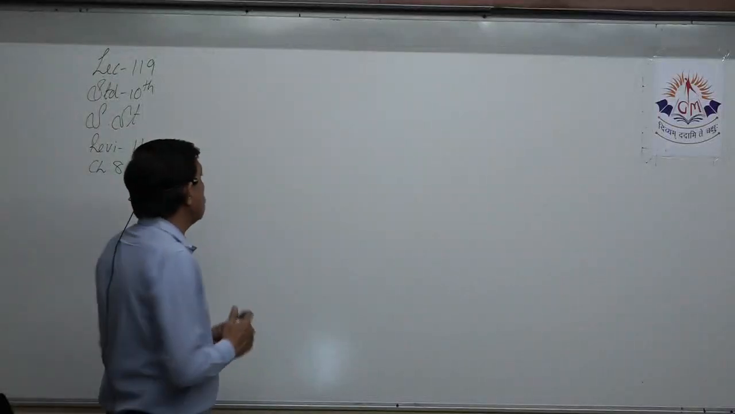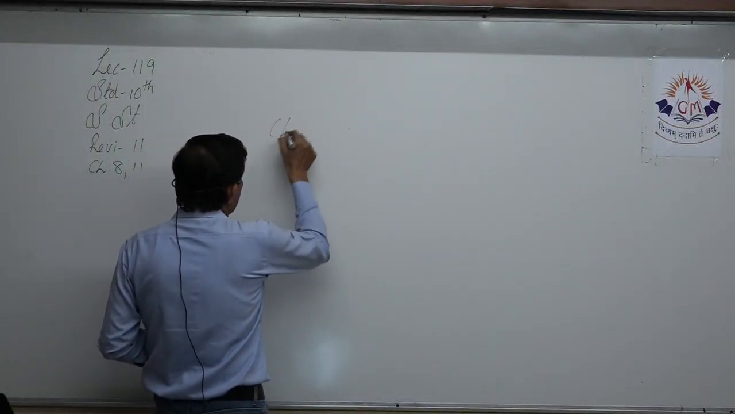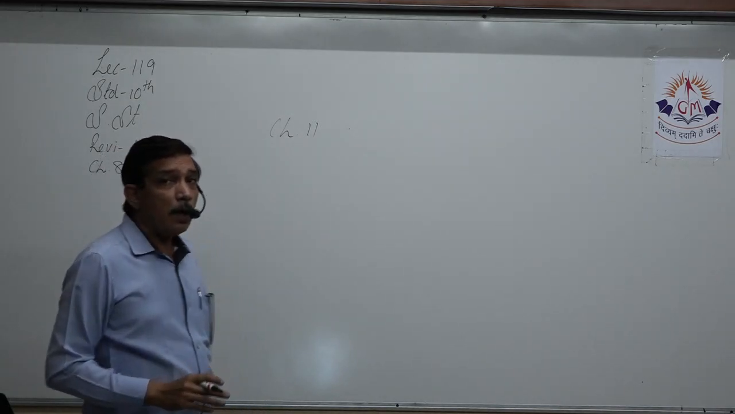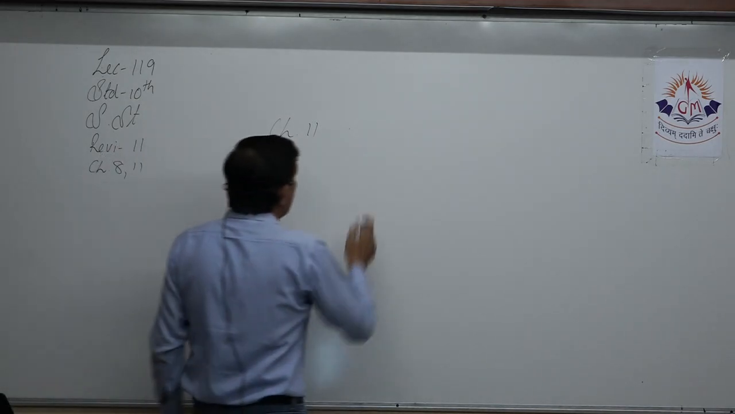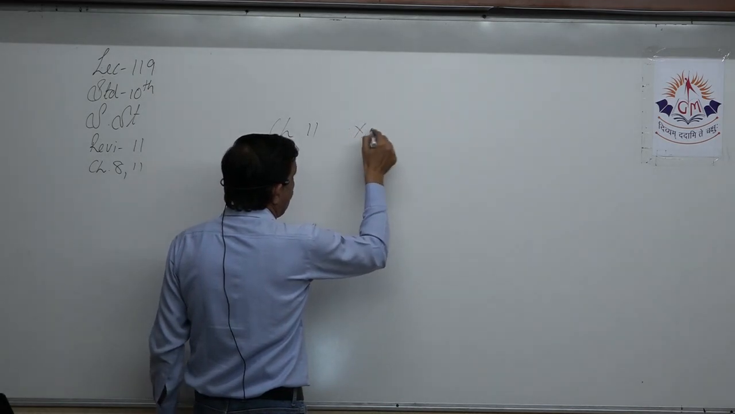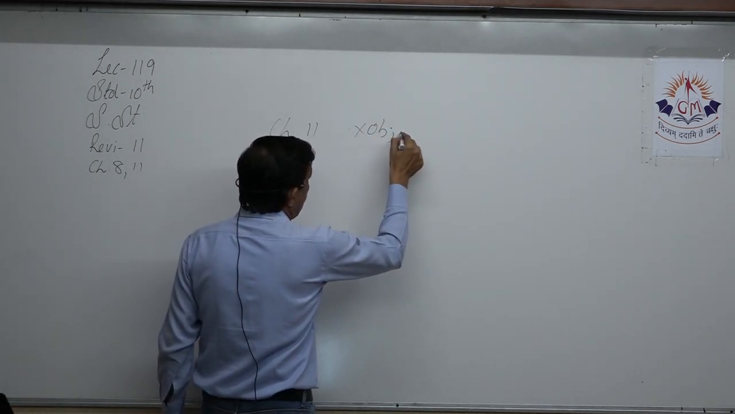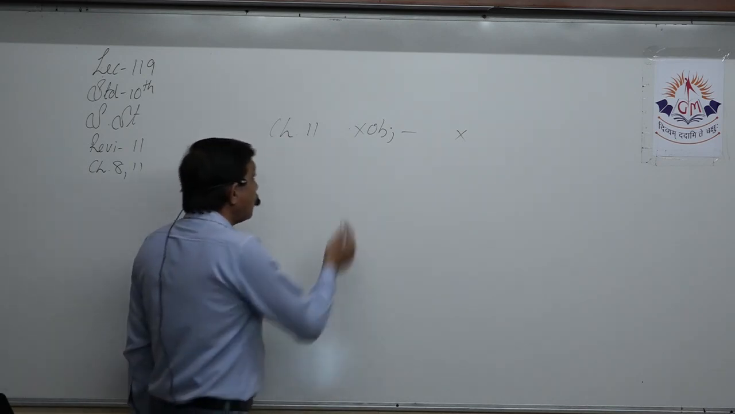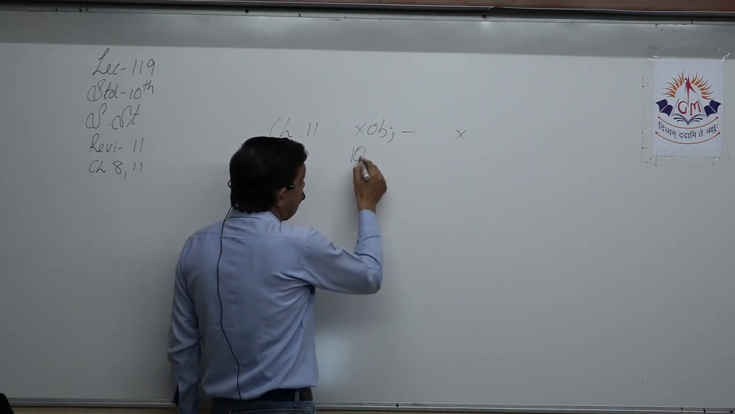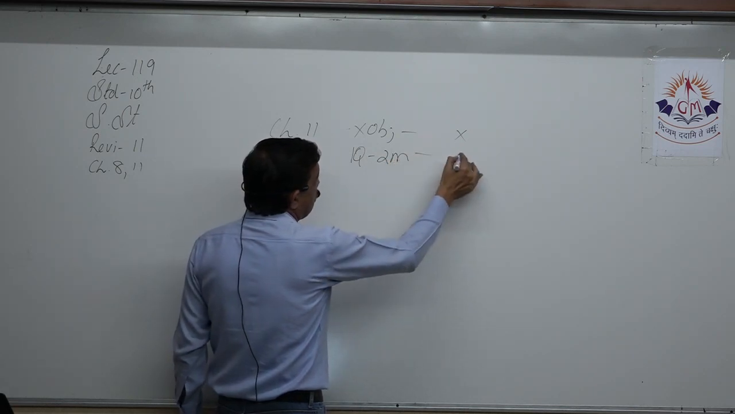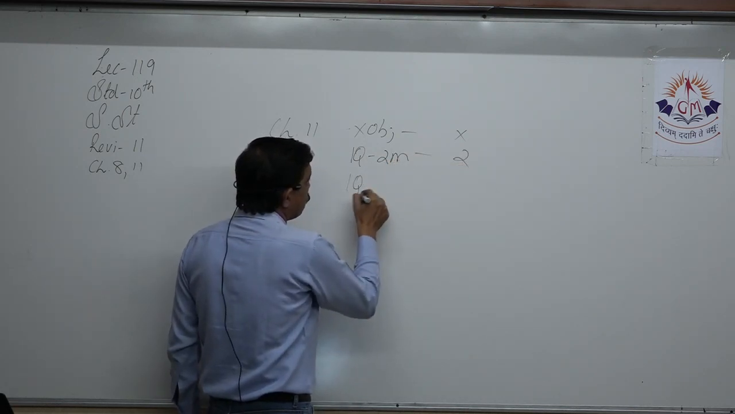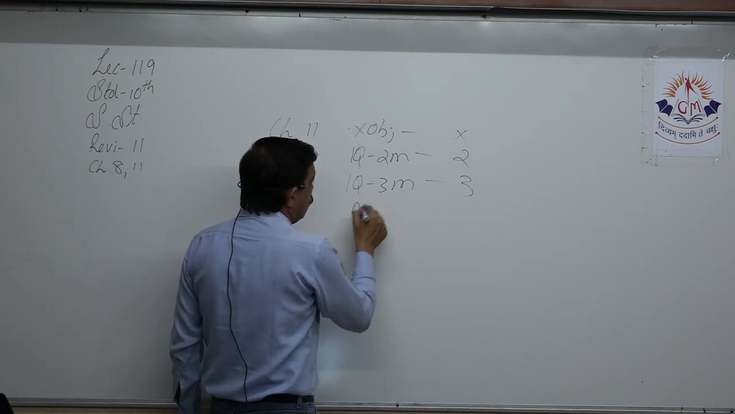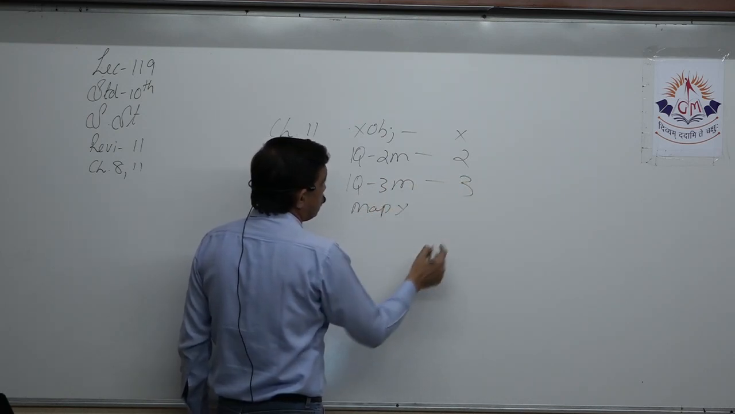Now chapter number 11, that is India, water resources. There we do not have any objectives. So objectives are not there. There are no marks for objective because no objective question is there. But there is one question of 2 marks and one question of 3 marks. There is no map question from this chapter.